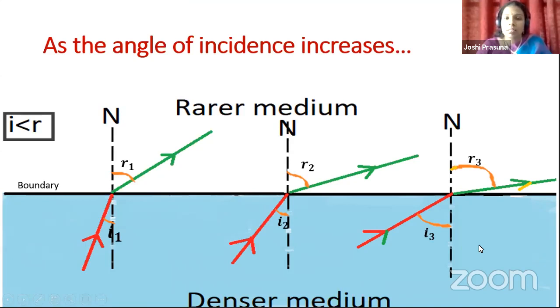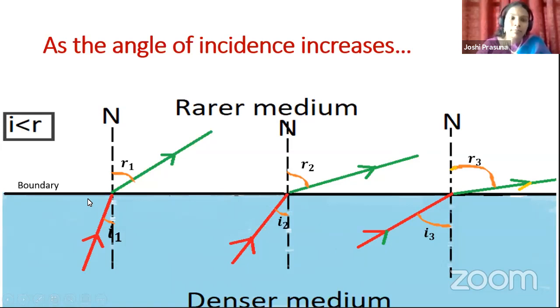So children, to sum up, as the angle of incidence is gradually increased from I1 to I2, I2 to I3, the refracted ray is moving away and away from the normal, and the angle of refraction increases for the corresponding increase in the angle of incidence.